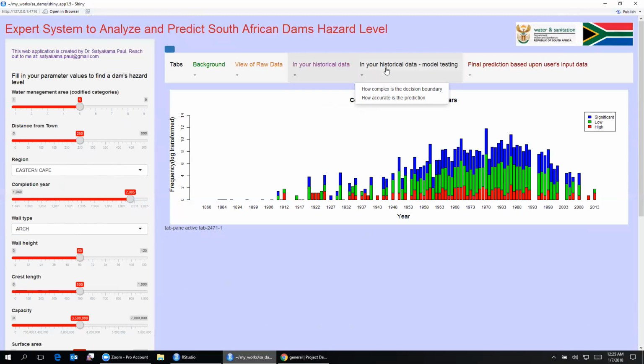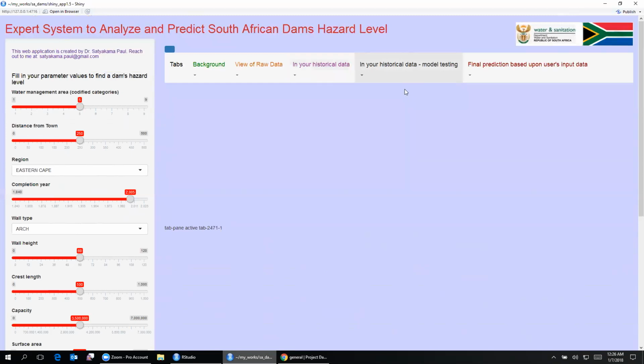Let's next look at the historical data, the model testing. This is the part where we show you the complexity involved in the decision making process, and how accurate the machine learning algorithm is that is used in building this artificial intelligence based expert system. Let me first show you the complexity of the decision making process.